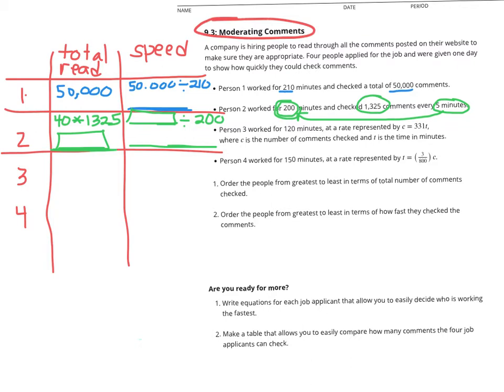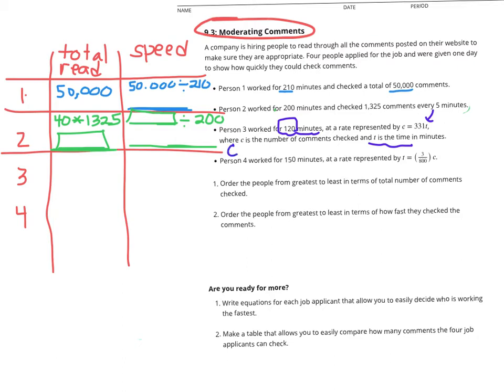And then the next one we'll do is person 3. And here's what we know about person 3. Person 3 worked for 120 minutes at a rate represented by this little equation, C equals 331 times T, where C is the number of comments and T is the time in minutes. So T is the time in minutes, and they've given us that number, right? Here's our number, 120 minutes. That's our time. We're going to put that in to our equation for T.